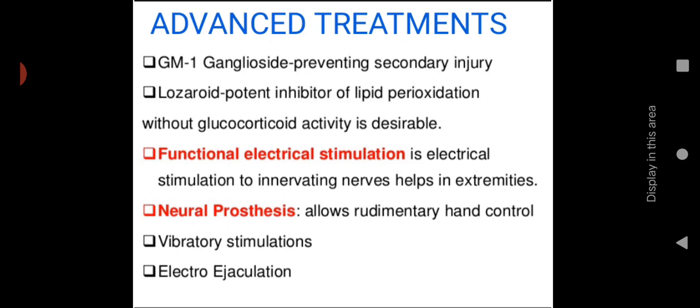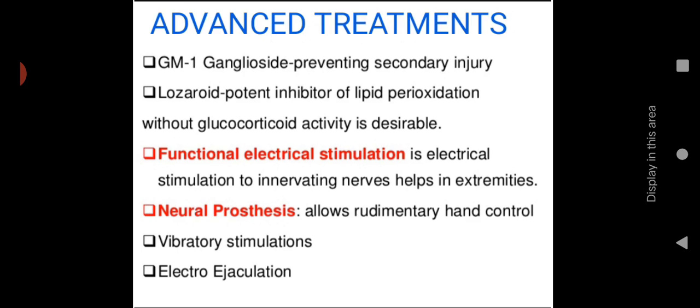With the help of this treatment, they can produce electrical stimulations that will help with the movement of the extremities. Then neural prosthesis, which allows rudimentary hand control. For proper hand control, we can use this artificial device. Then vibratory stimulation and electroejaculation. Those who are having sexual dysfunction can go for electroejaculation. That will help to maintain sexual functioning.